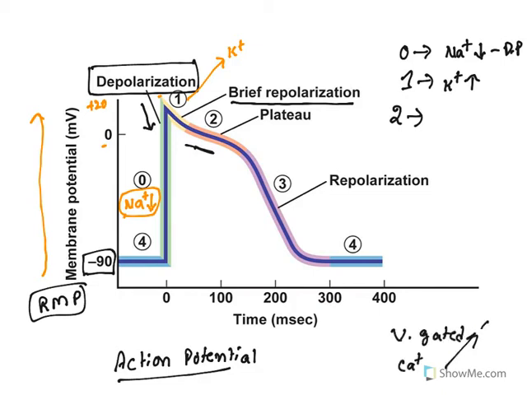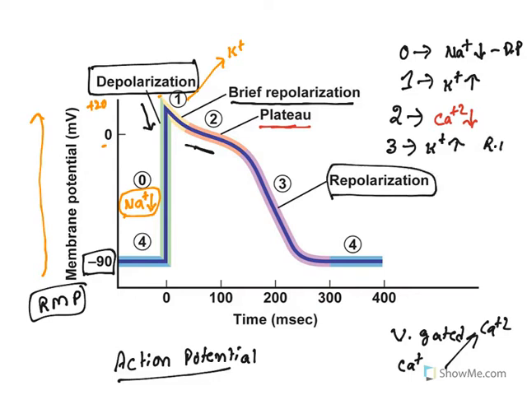When this happens, calcium gets inside the cell. So what happens with this? Calcium gets inside the cell, so there occurs a kind of plateau phase. After that, the calcium channel opens for a brief period and then closes. Again the potassium channel is open, so potassium is still going out, and this is called repolarization. So normal polarity is coming back. That is what is called repolarization.